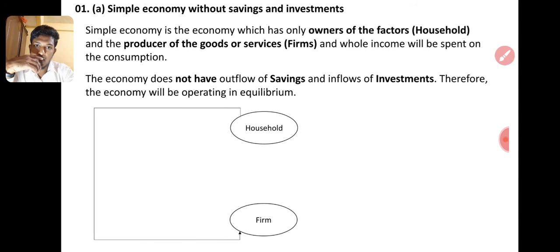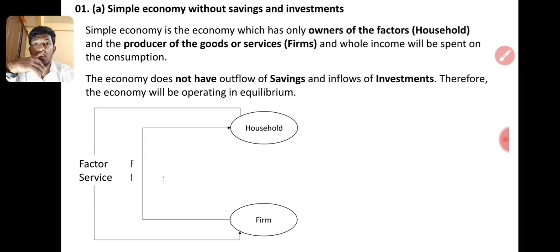So household and firm are involved. Household will give the factor services: land, humans, people, so labor force is given, and the materials given, and the place given. All the factors are given by the household. Then the firm will give, for example, take factor income as rent.